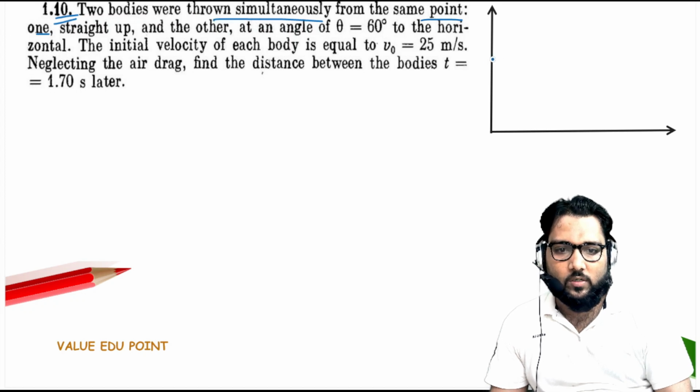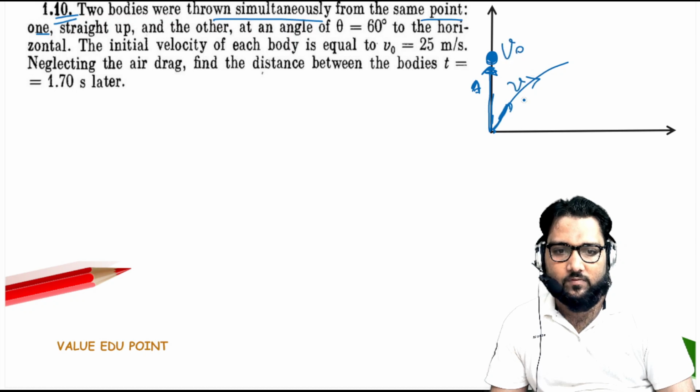One body is thrown in this direction, straight up. Let us say this is the body A. And another body is thrown at an angle of 60 degrees to the horizontal. The velocity is the same, V naught.